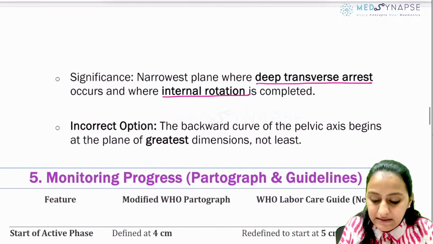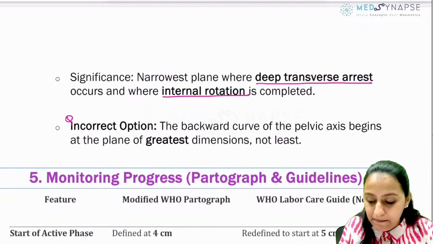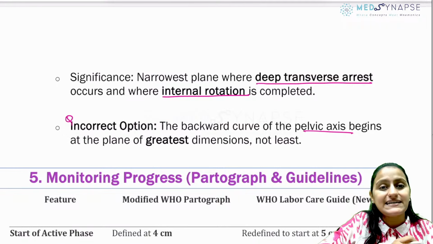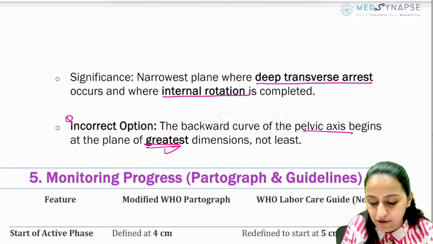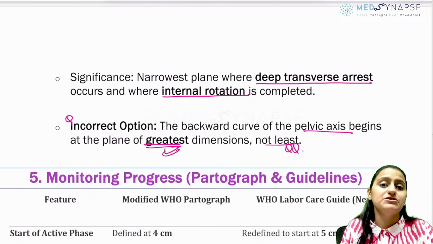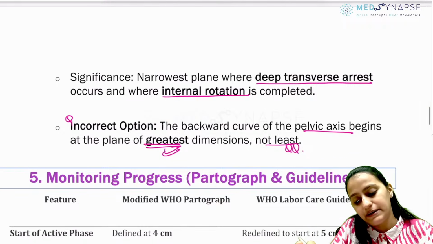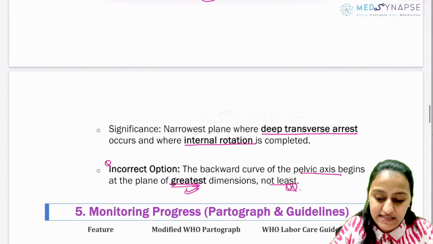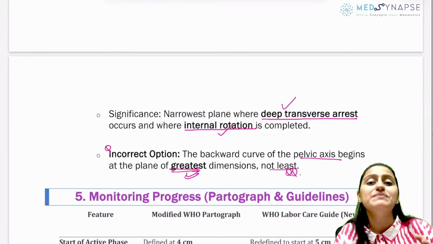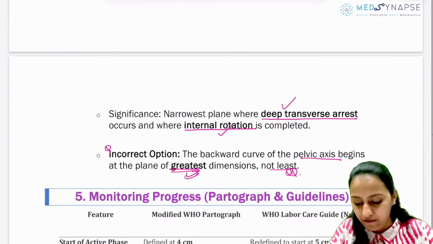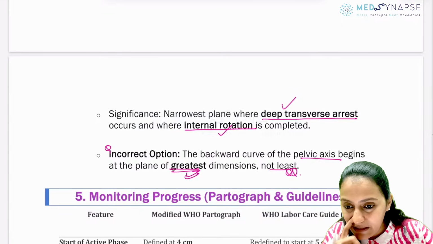Remember, the question which had this option was incorrect. The backward curve of the pelvic axis does not start at the plane of least pelvic dimension, but at the plane of the greatest dimension. The backward curve of the pelvis does not happen at the least pelvic dimension. The least pelvic dimension is zero station: deep transverse arrest, internal rotation, but not the backward curve of the pelvis. The backward curve is at the greatest dimension. Okay, is this clear with everyone?